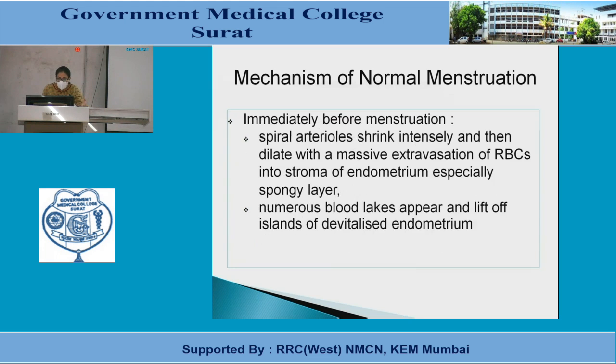Now, immediately before menstruation, these spiral arterioles shrink intensely and then dilate, with a massive extravasation of RBCs into the stroma of the endometrium, especially the spongy layer, which comes out. Numerous blood lakes appear, and islands of devitalized endometrium are left.